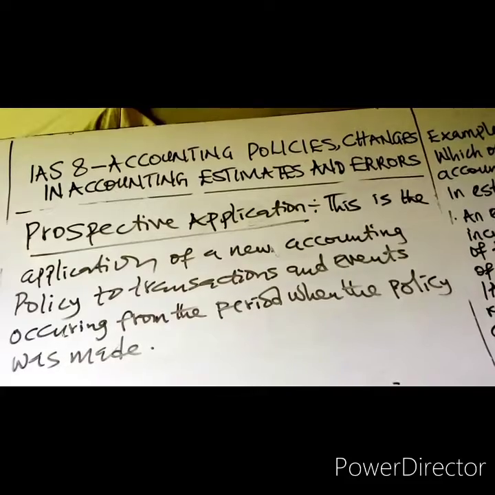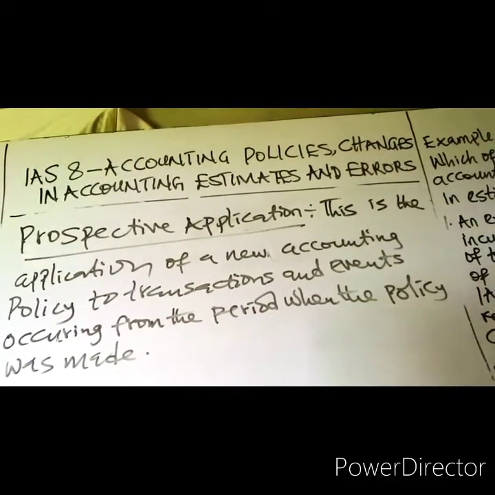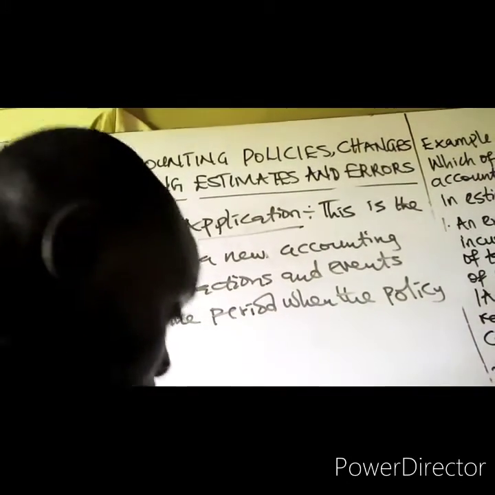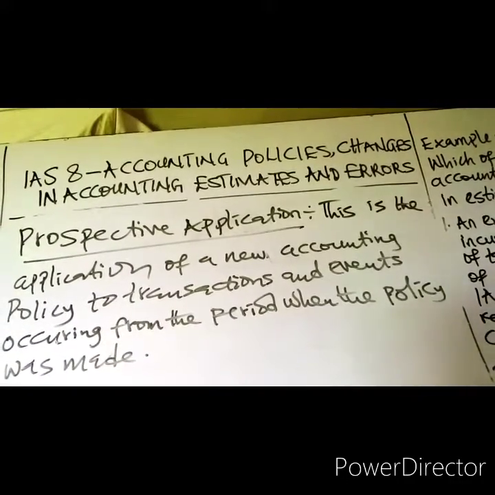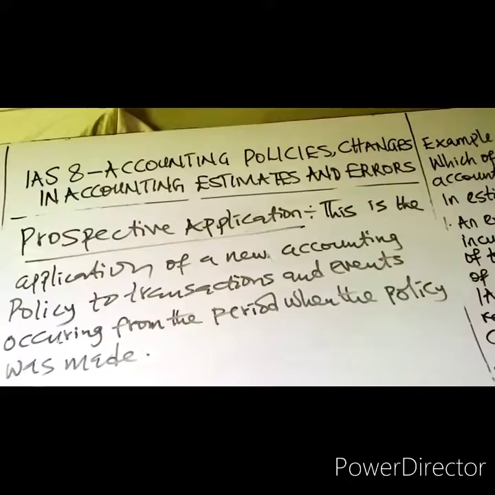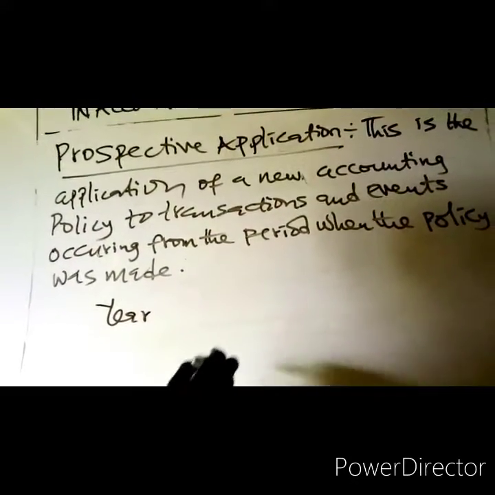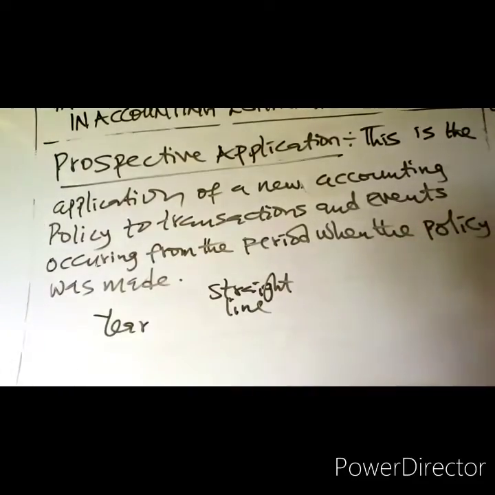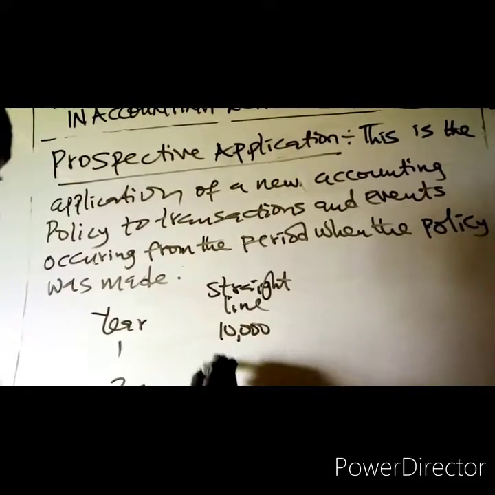So what do you mean by that? Unlike the change in accounting policy, which we have earlier said will be applied retrospectively, a change in accounting estimate should be applied prospectively. By prospective application, meaning that if in year 1 your depreciation method is straight line, you charge depreciation of 10,000. In year 2, 10,000.